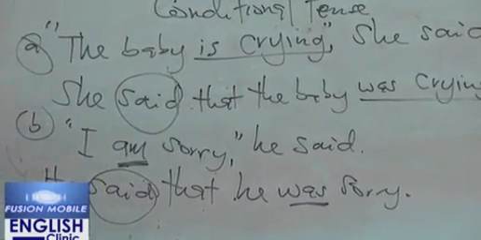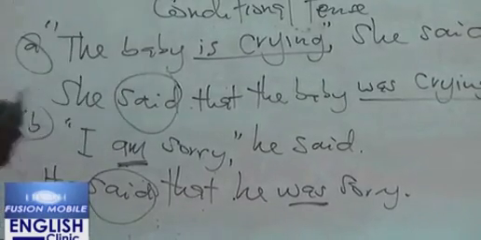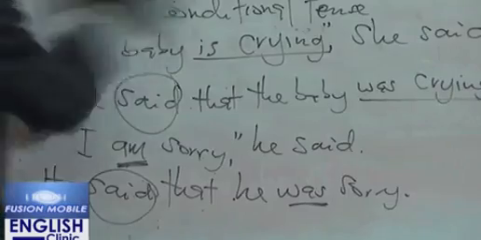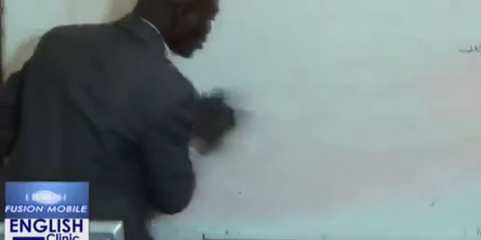So these are some of the things that happen whenever we have a reporting verb in the past tense. Now, let's consider an exception. There's an exception to this rule when you have past tense as a reporting verb. What is the exception to this rule? Now, the exception.